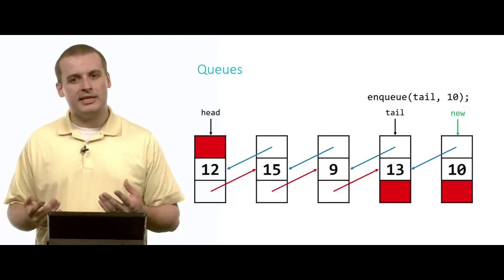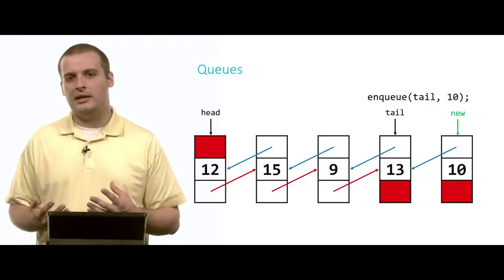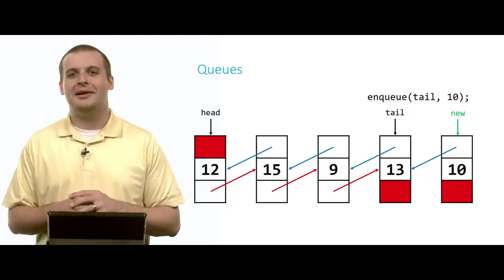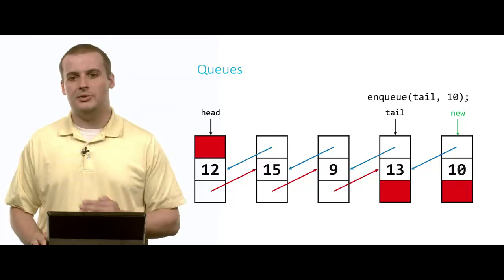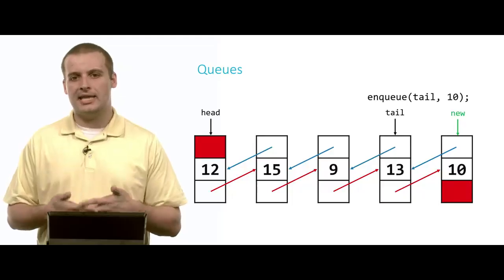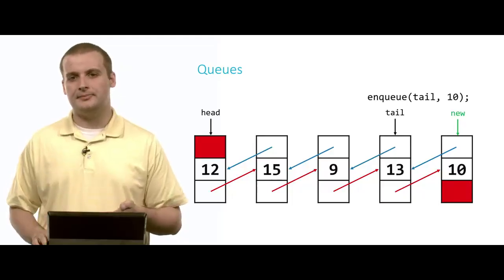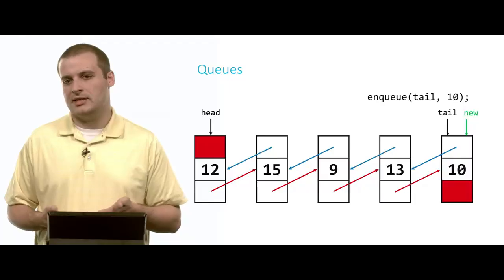And then after we've connected 10 backwards to the chain, we can take the old tail of the queue, the old end of the queue, 13, and make it point to 10. And now at this point, we have enqueued the number 10 into this queue. All we need to do now is move the tail to point to 10 instead of to 13.